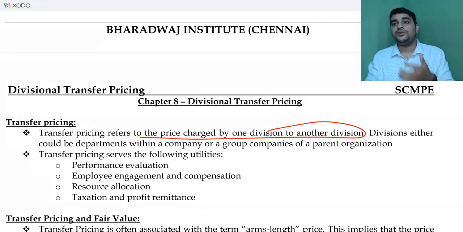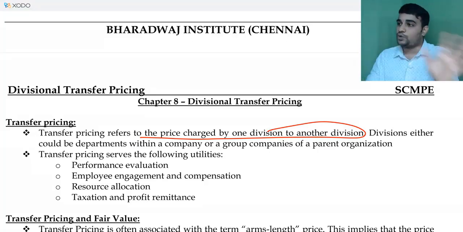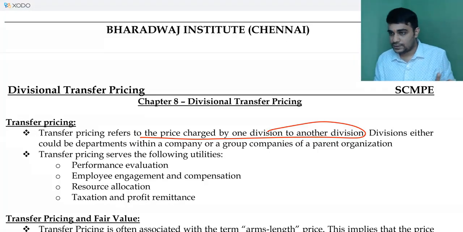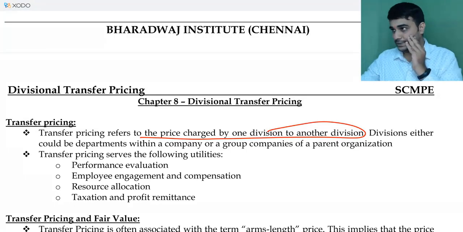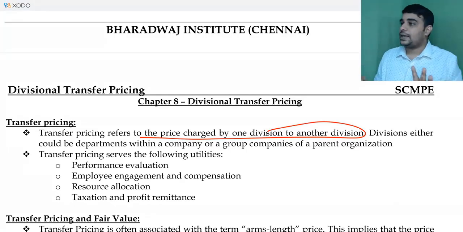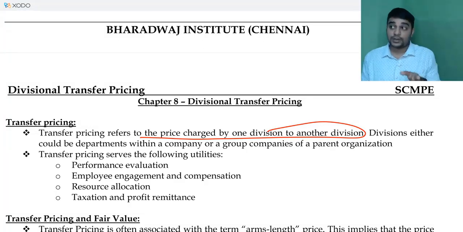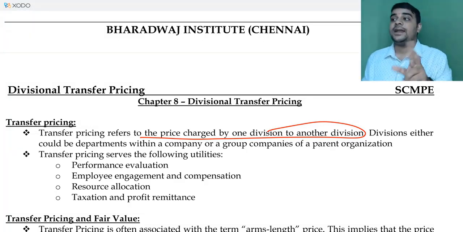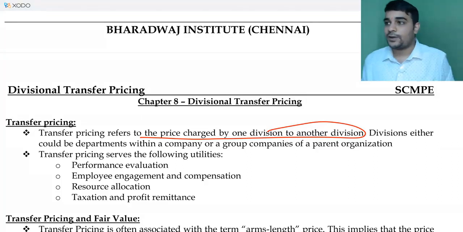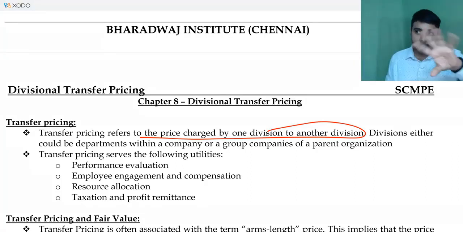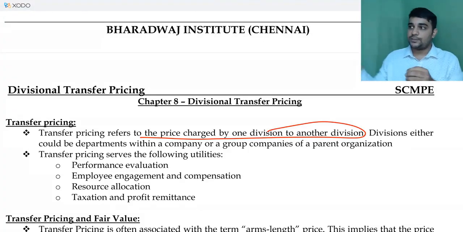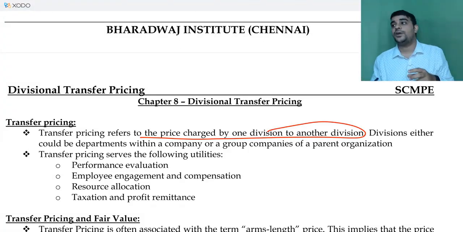So when you are trying to do something for your own group or own division, technically they are both the same. The only thing is there is also a taxation angle which will come when it is two companies. If it's within the company, taxation angle will not come, because tax authorities are least bothered about it. Tax authorities will also come, taxation will also come into picture for international transaction. In fact, your income tax law also has something called transfer pricing provision. I will not discuss those provisions, but those concepts will come for your international transaction,